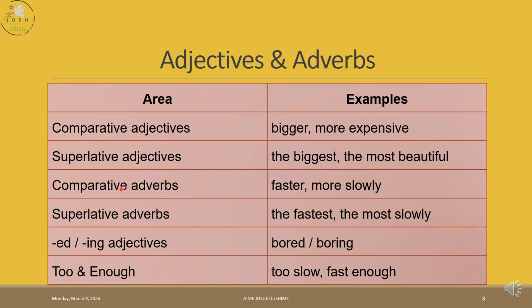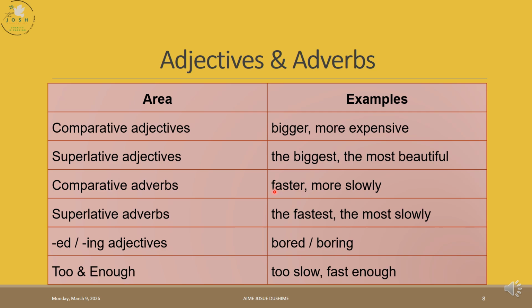And there is what we call comparative adverbs. For adverbs, we take the same structure as the ones we saw here: er, then more for long ones.